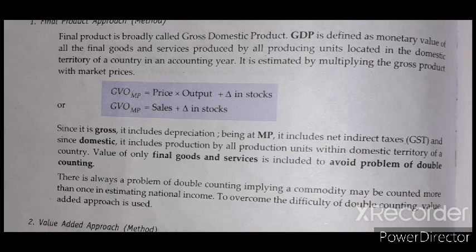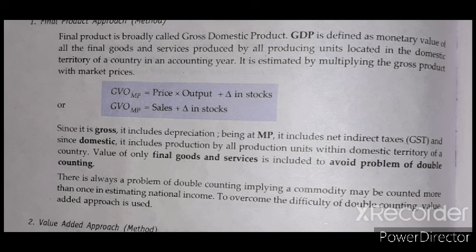Generally we call the final product the gross domestic product, and we know very well what gross domestic product is. It is the monetary value of the final goods and services produced by all the producing units located within the domestic territory of a country in an accounting year. To calculate it, we multiply the gross product with the market price, and we get the value of the GDP.